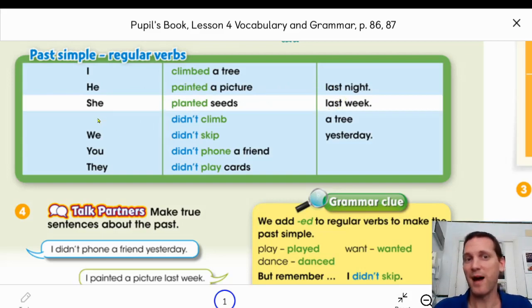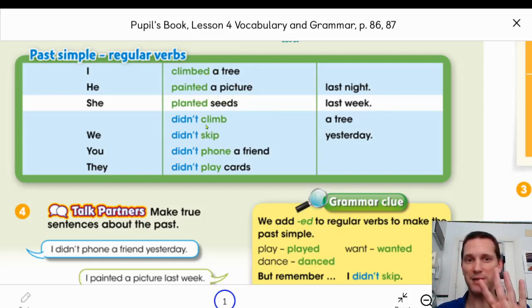For example, I didn't climb a tree yesterday. We didn't climb a tree yesterday. We didn't skip last night. You didn't phone a friend last week. They didn't play cards yesterday. All of these are examples of the past. These 3 examples are affirmative examples.